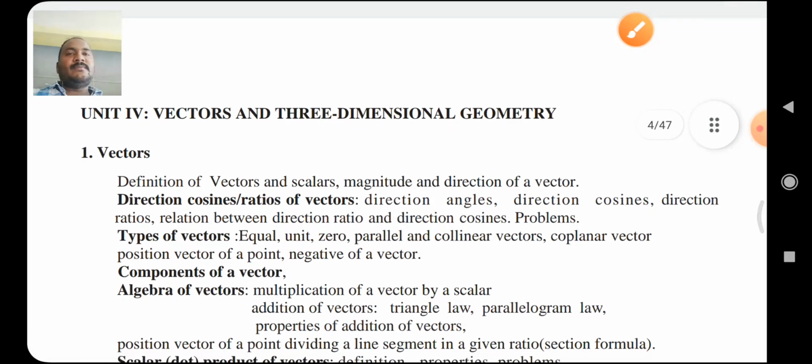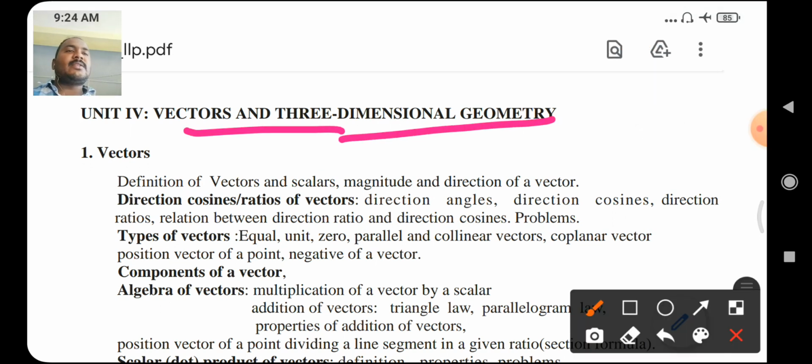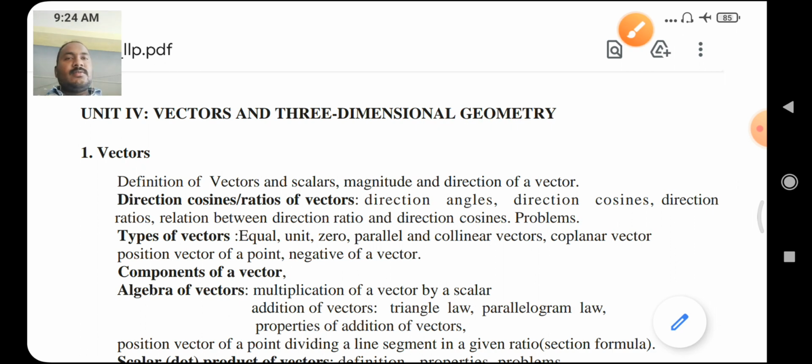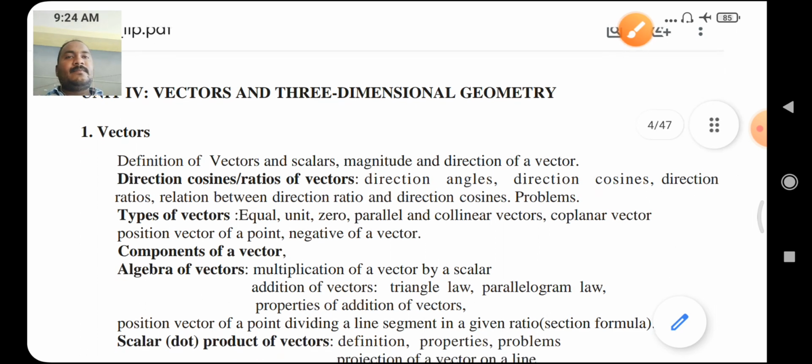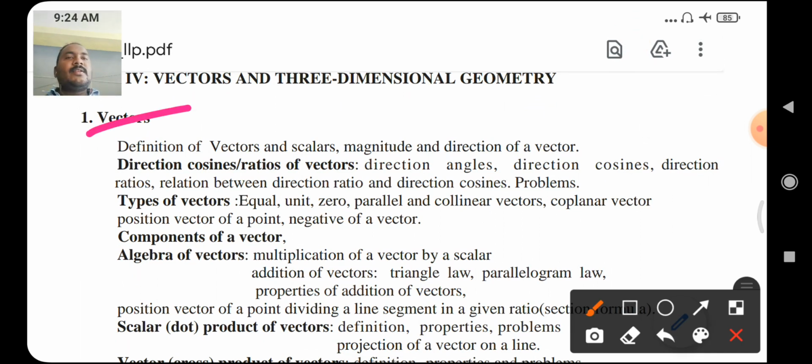Okay. Next unit, 4th unit, vectors and 3-dimensional geometry. In this unit, the first concept is vectors. Definitions of vectors, scalars, magnitude and direction of a vector, direction cosines, ratios of a vector, types of vectors. Types of vectors is very important.